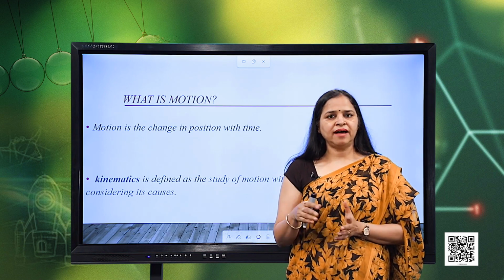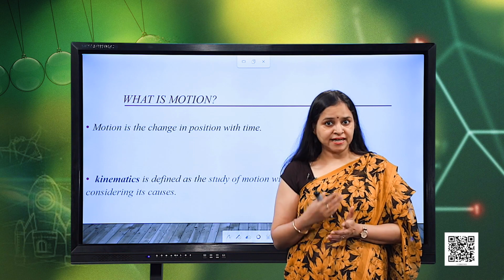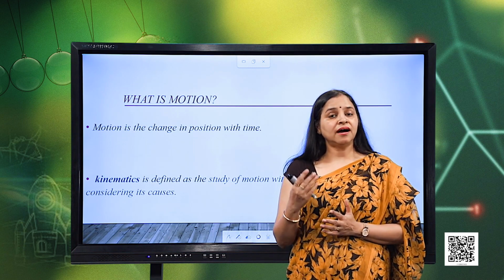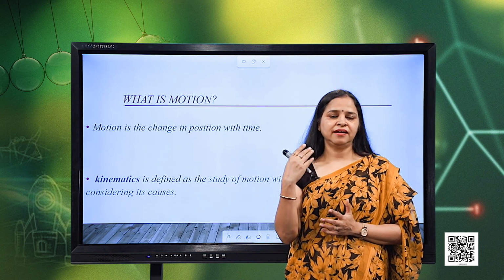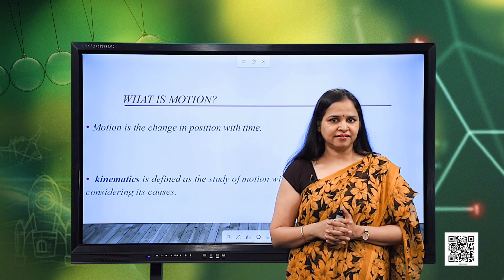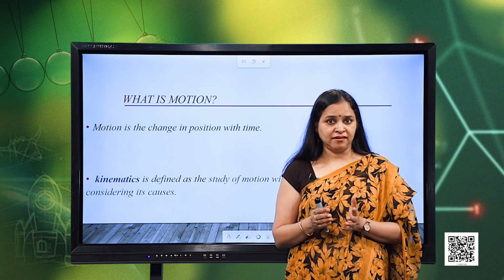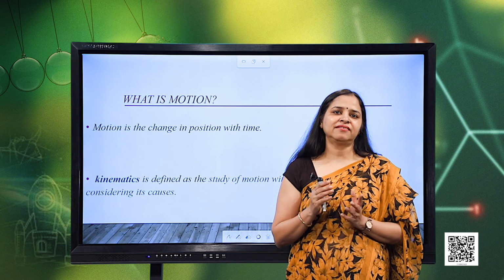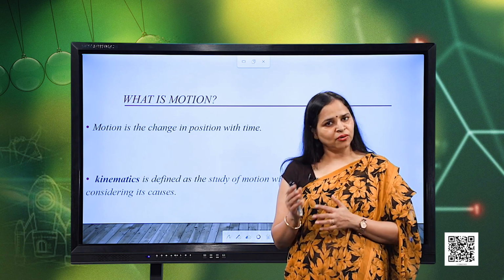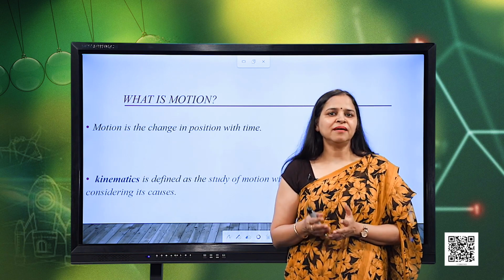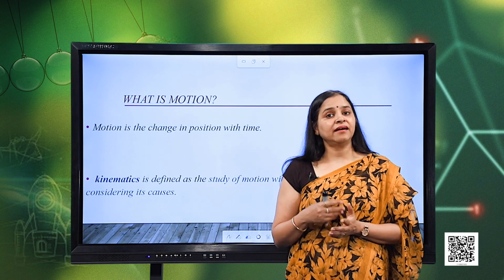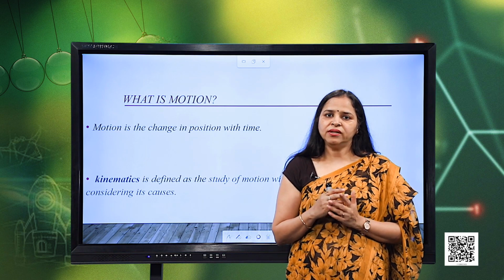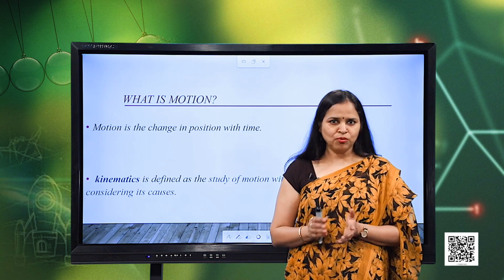Even we know we have the day and night. So, the earth is rotating around its own axis. That is also motion. The earth revolves around the sun in 1 year, and that is also, we can say, earth is in motion. Even the sun, which we consider to be at rest, is continuously in motion in its own galaxy. So, these are some examples according to which we can also consider that all the things around us are actually in motion.